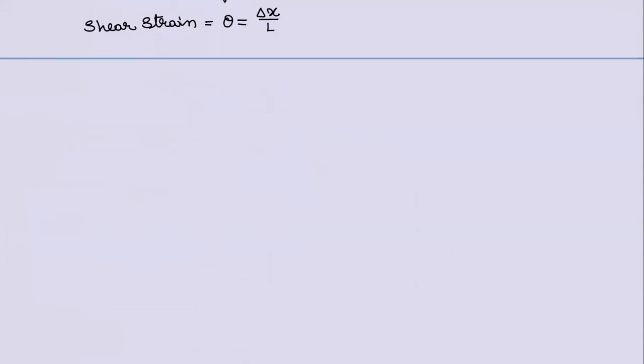Now concentrate here. Stress, strain. Up to now, I think you got it, or no need to worry about it. Anyway, let us continue. Is stress proportional to strain or strain proportional to stress? Which is the cause? Does strain cause stress or stress cause strain? Stress causes strain. That's a misconception. You need to understand this logic.